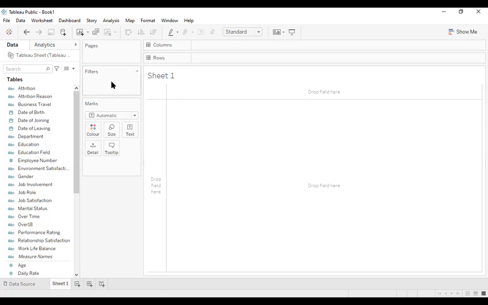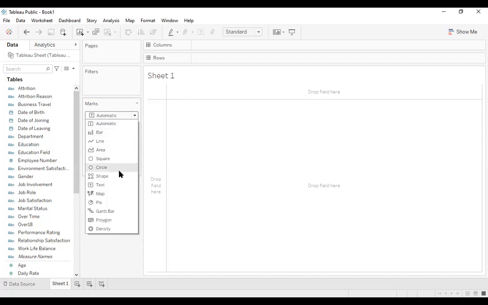Okay. Now we'll be working on filters a little bit. Then we have got rows and columns, and this is the mark card. Let's understand the mark card first. In the mark card, by default we have got five marks, that is called color, size, text, details, and tooltips. But there is an option here that shows as automatic, so we can drop it down and see what kind of mark card we want to go for.